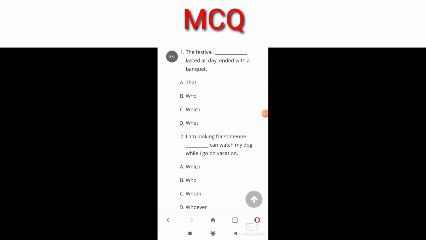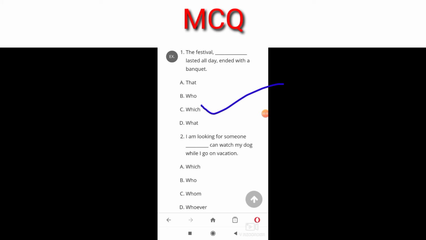So let's do an exercise. The festival dash lasted all day, ended with a banquet. That, who, which, what. The festival dash lasted all day, ended with a banquet. The answer will be C, because it's referring to the festival.